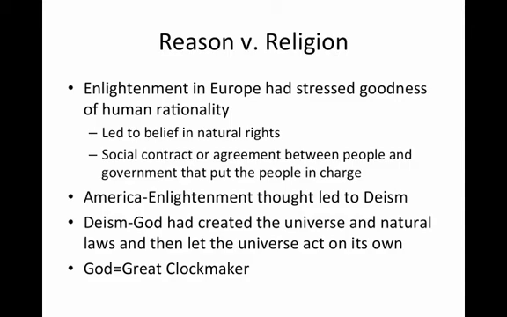Within America, this eventually led to a type of religious belief called deism. According to deists, God had created the universe and natural laws, and then let the universe act on its own. In this type of belief, God is most analogous to a great clockmaker. In other words, God makes the clock, lets it run on its own, and then allows those laws to take over. Where is God? We really don't know. He took off a long time ago. But the point is that these natural laws that we can come to understand, given to us by God, allow us to manipulate these laws and to make the world a better place.